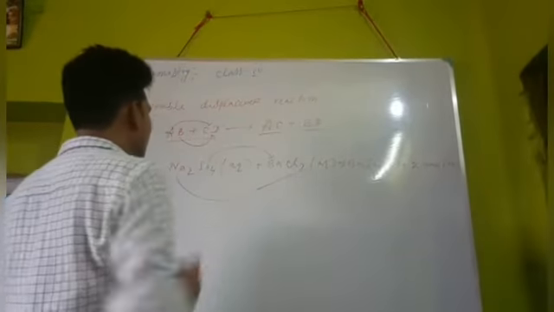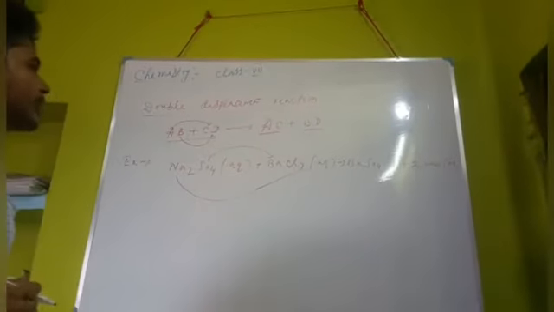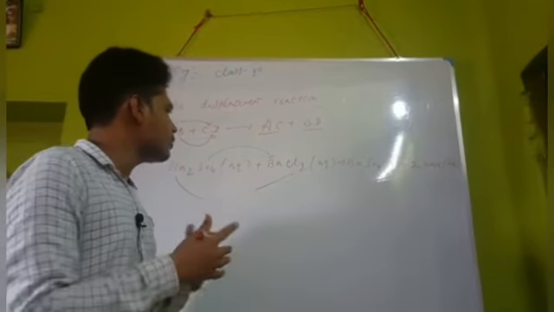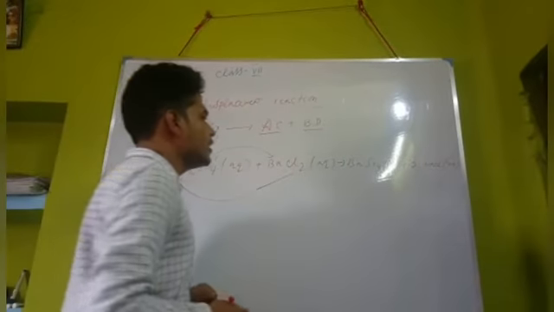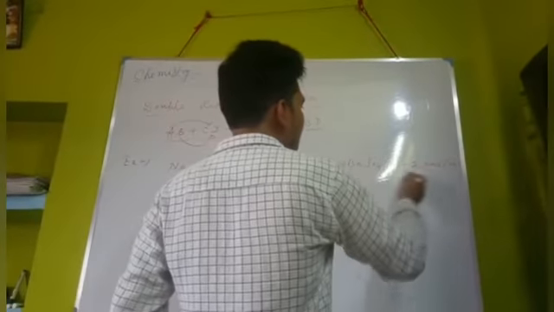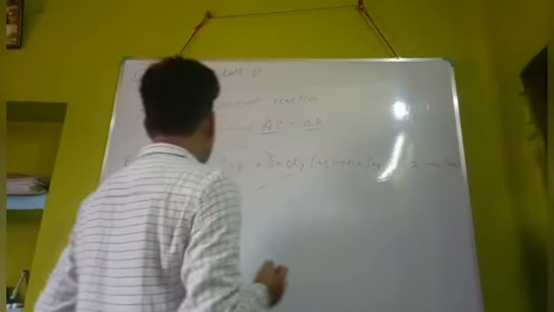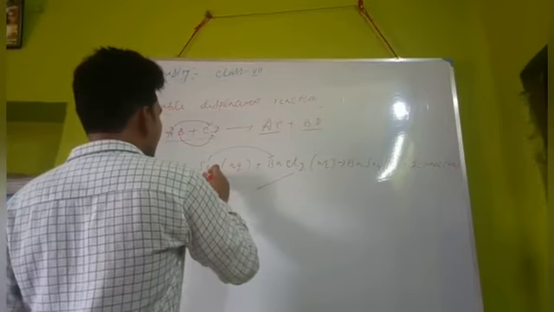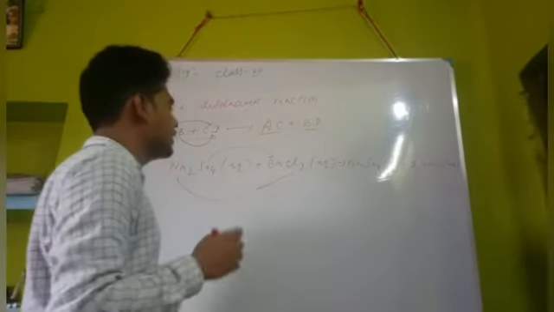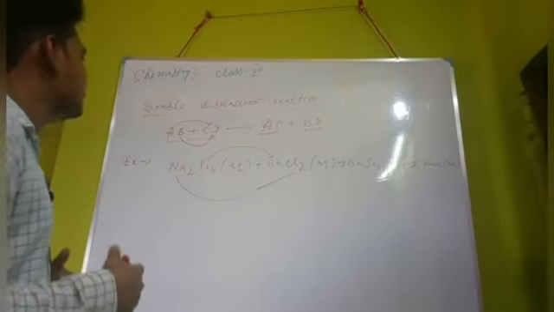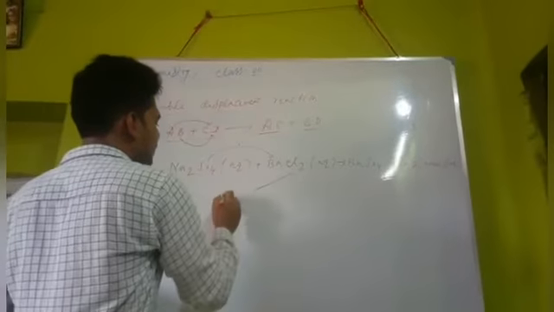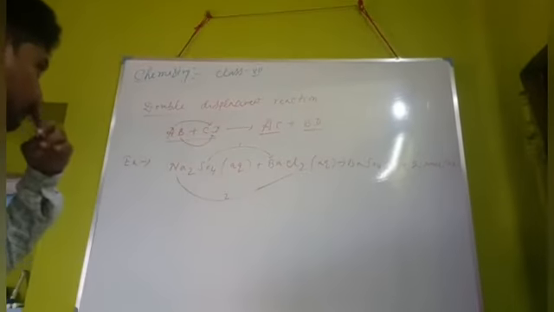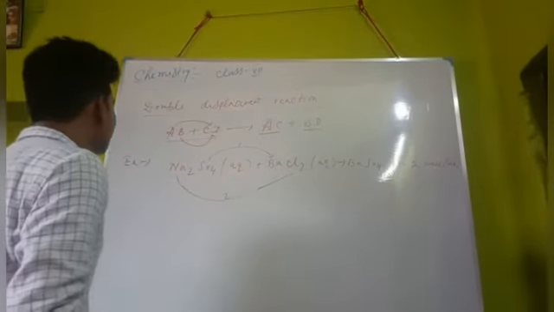So Na2SO4 when it reacts with BaCl2, then we get BaSO4 plus NaCl. In this equation, Na2 combined with Cl2 and SO4 combined with Ba. So that is the double displacement reaction. One displacement here, second displacement here. So that is called the double displacement reaction.